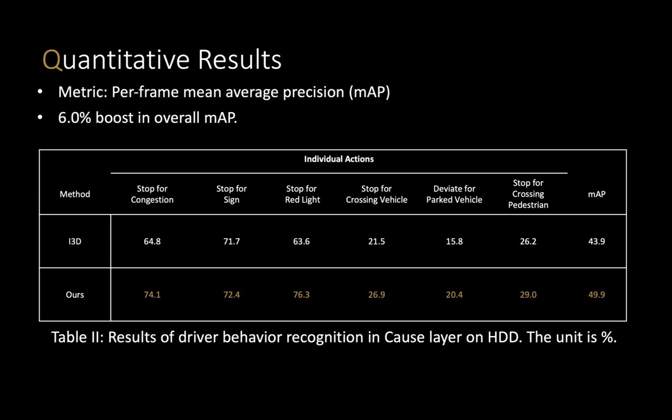Similarly, we extend our framework to multi-head classifiers to simultaneously predict goal-oriented actions and causes defined in the HDD dataset. So here are the results of the cause layer. Six classes from the cause layer are designed to explain the reason for stopping and deviating actions. For example, deviate for parked vehicle. This is a good example of ego-thing interaction. Our model achieves a 6% increase in overall mAP.